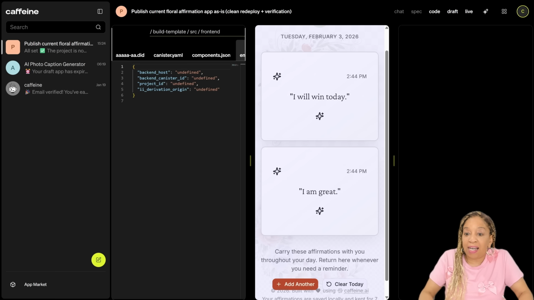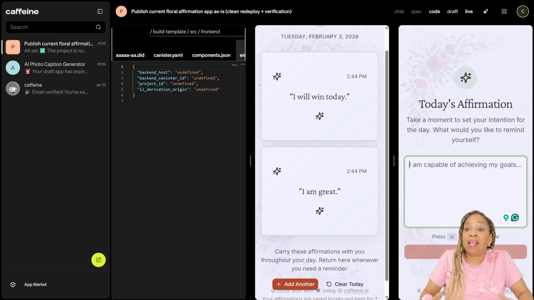Here's the draft right here. Now, this is it live. Today's affirmation. So let me tell you, I did an affirmation app.